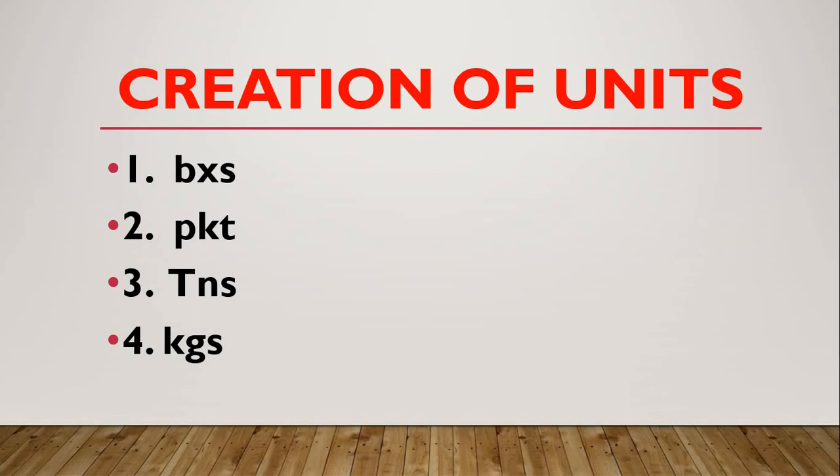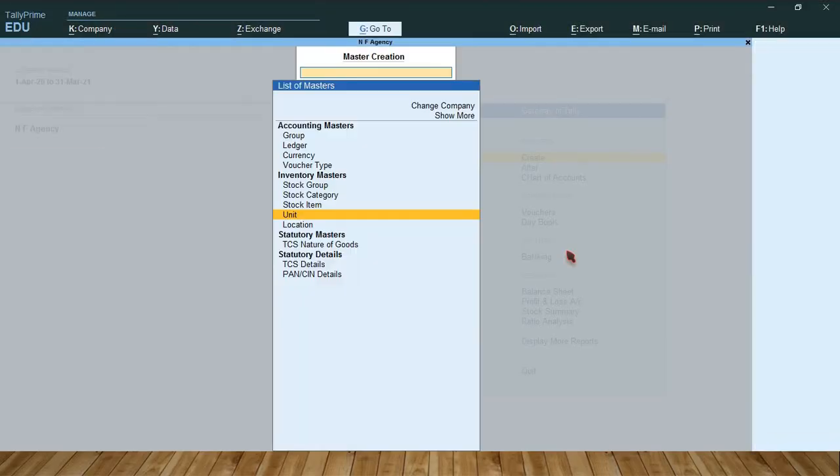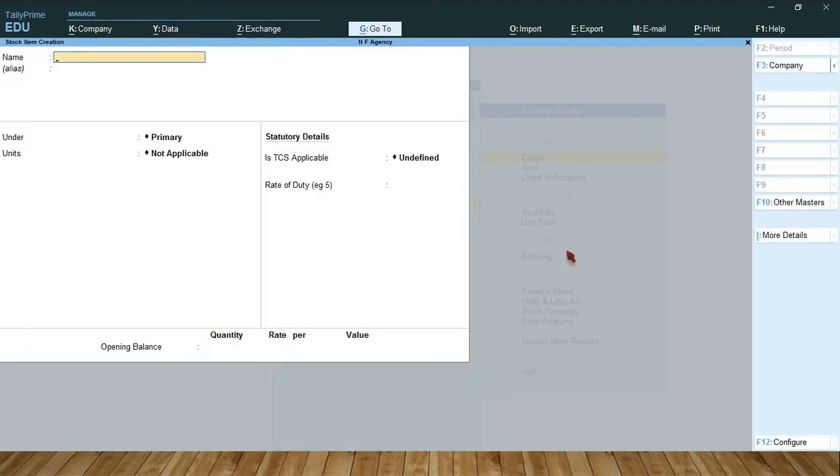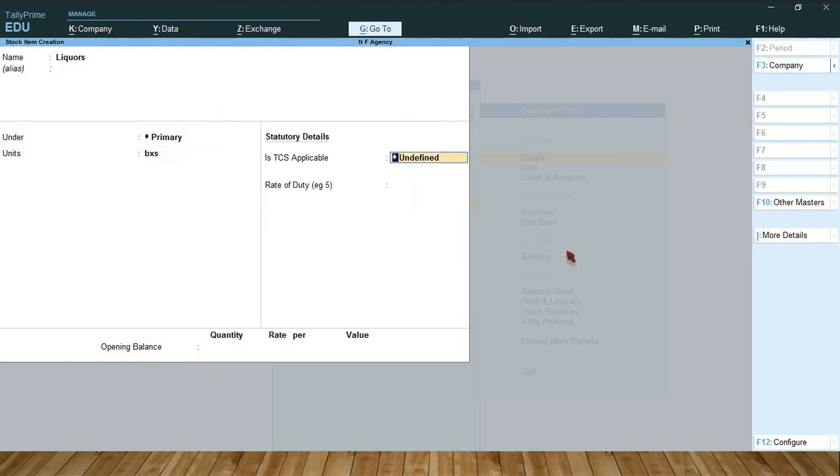Okay. Next move to creation of stock item, liquors. Select stock item, type liquors. Under primary, unit boxes. See friends, sometimes it won't appear, is TCS applicable. So then you do one thing, press F12.